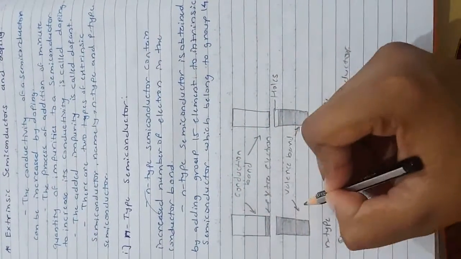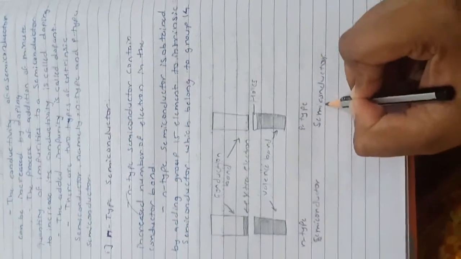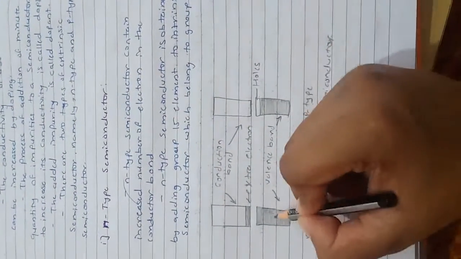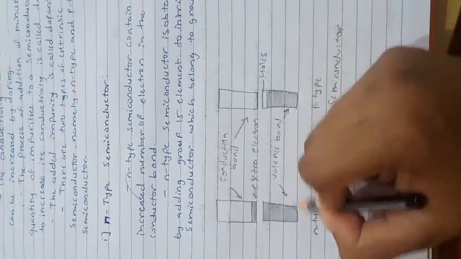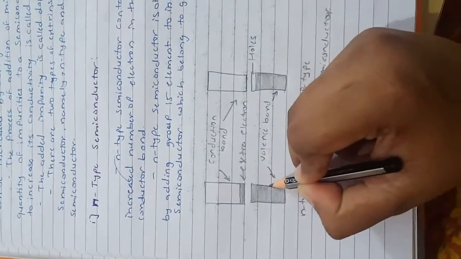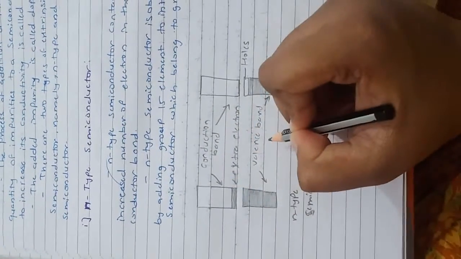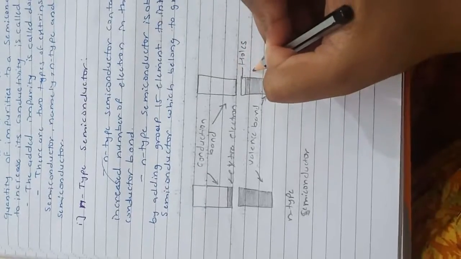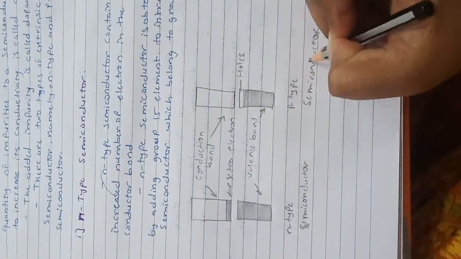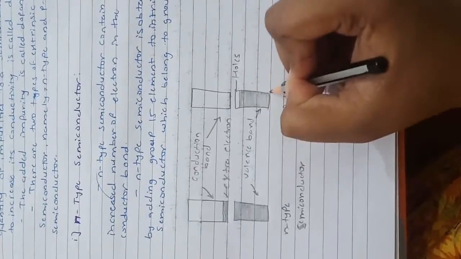We will see this figure. This is the n-type semiconductor and this is the p-type semiconductor. This is the valence band and this is the conduction band. In n-type, electrons are added in the conduction band, and in p-type semiconductor, electrons are lost in the valence band.